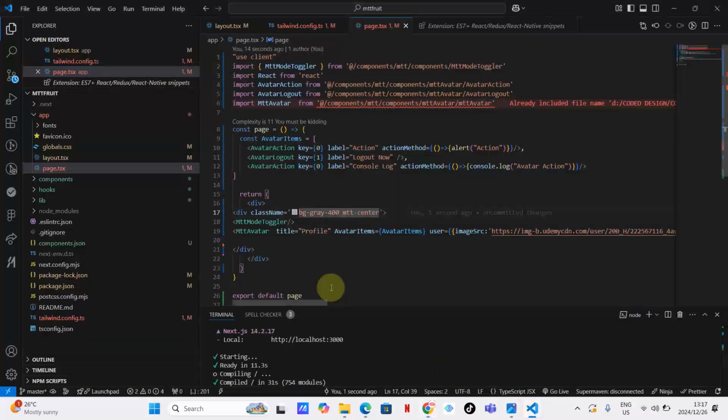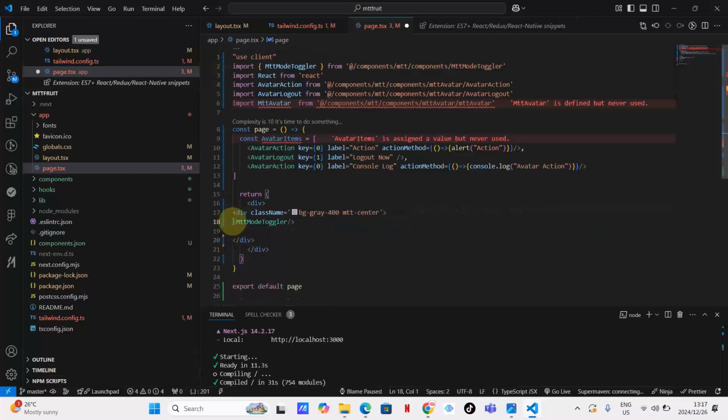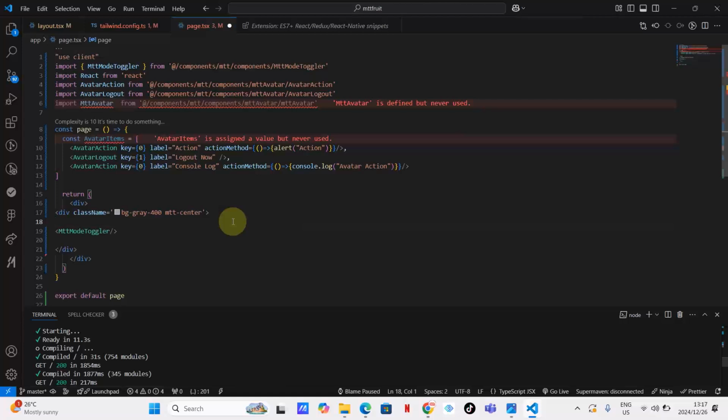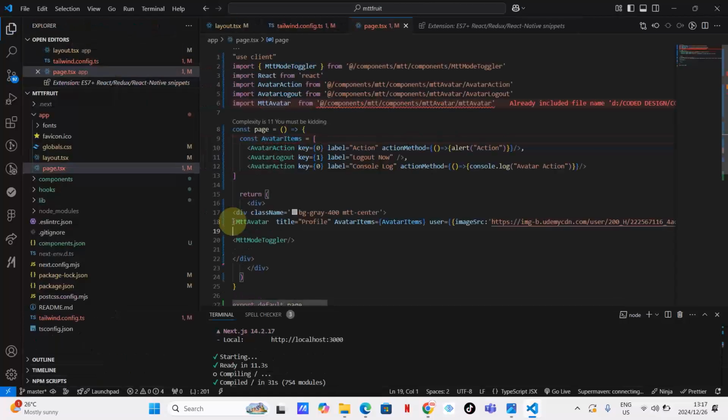Still I want this toggler to be on the right side. This is Mtt avatar. Let me take Mtt avatar to this side. I'm hoping that now these will switch positions. As you can see, guys, now everything is working well.